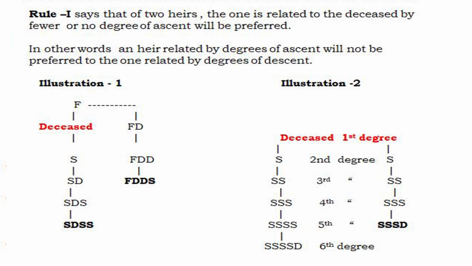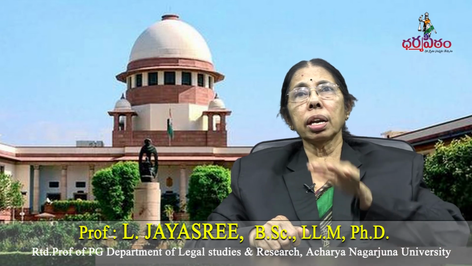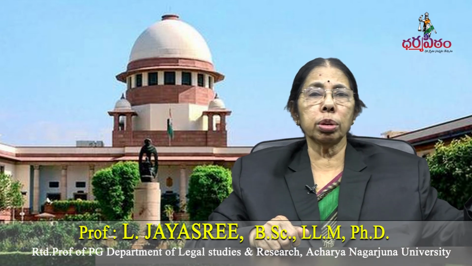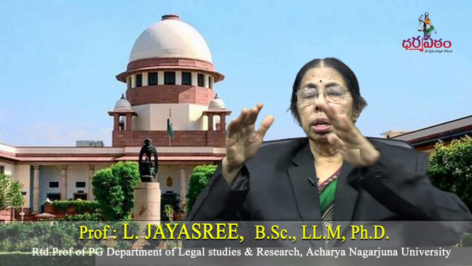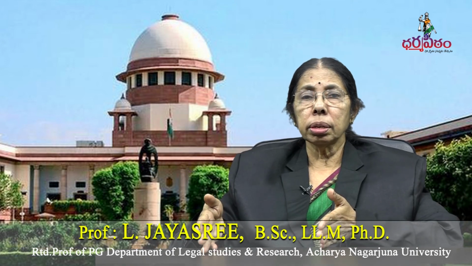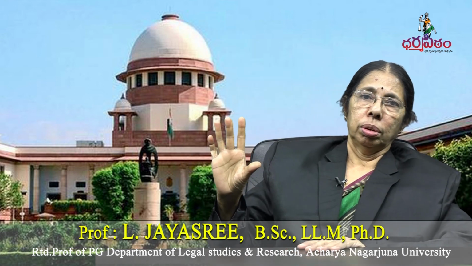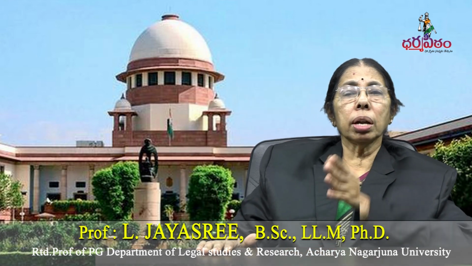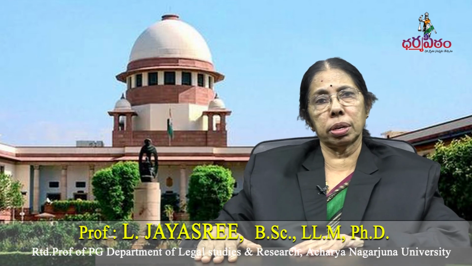This is what rule 1 says. One heir has no ascent, the other heir has an ascent. Preference will be given to the person who has no ascent. In the second illustration, there is no ascent, both are descendants. The one who is fewer in degree will be given the preference. One is in the fifth degree, the other is in the sixth degree. The one in the fifth degree will take the whole property.